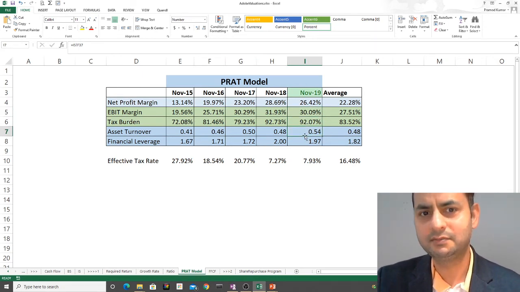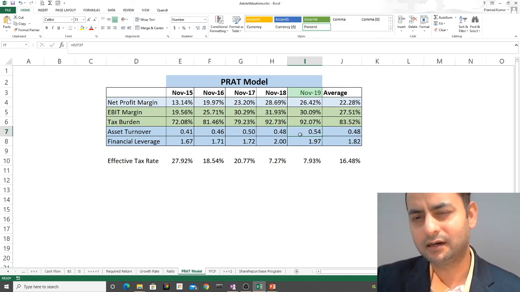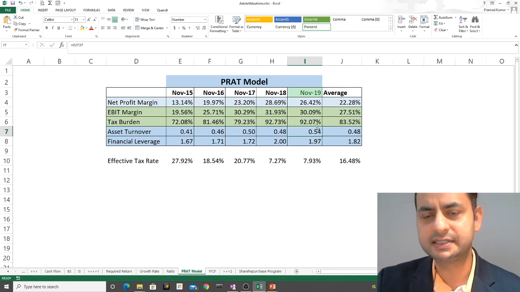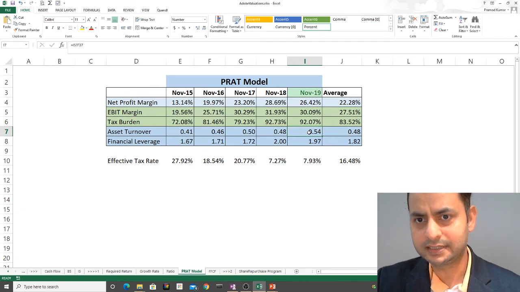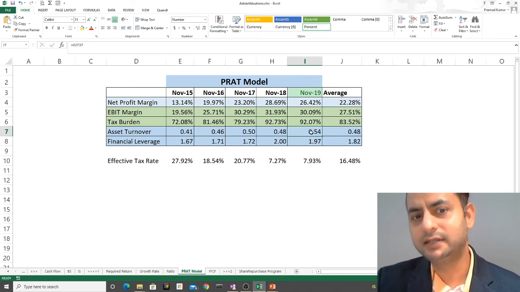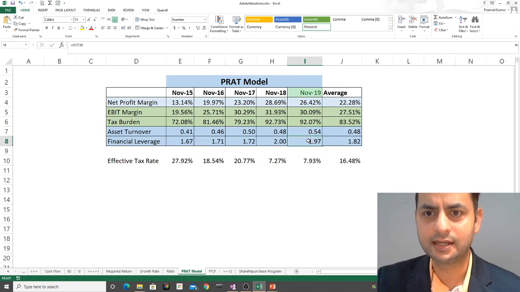Asset turnover can be better, but it's lower, right? So assets are not generating as much return. Maybe because we have noticed they are doing heavy investments, because the cash investing is negative. So maybe that's one of the reasons. But overall, if I compare with 2015 to now, or with the previous year, it's much better, right? But it can be better. Financial leverage side, I'm fine. It's not too high.